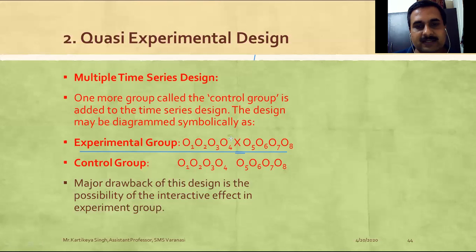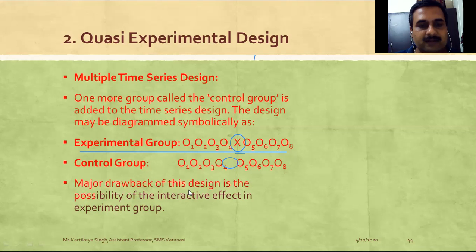If you see the first group, exposure is there, but here no exposure is there. That means the second one is the control group, and the first group is the experimental group where exposure is given. So if you want to know the impact of this exposure, it can be done by comparing the performance of both these groups. If we compare or subtract the performance of these two groups, we'll come to know the impact of this exposure X or advertisement.